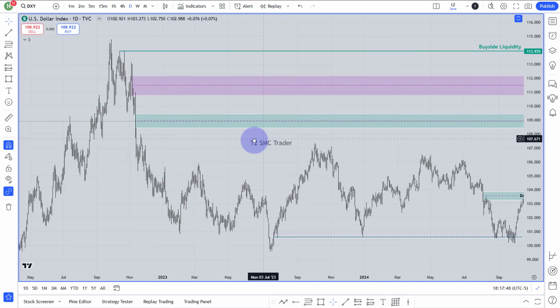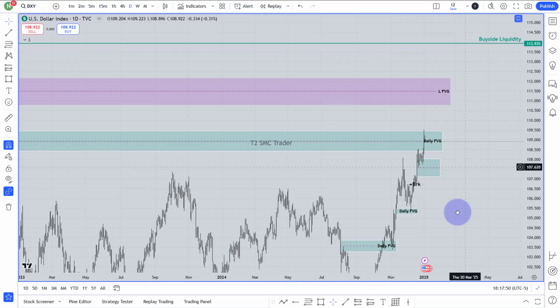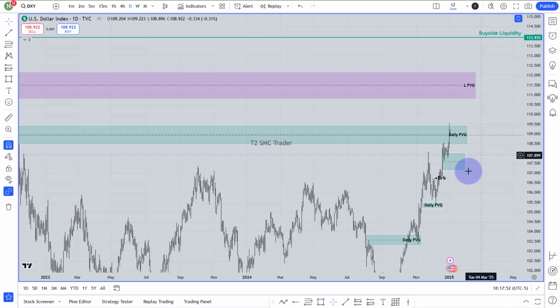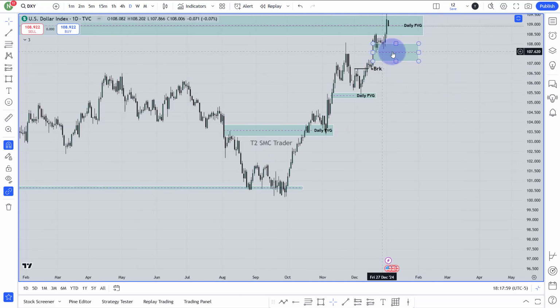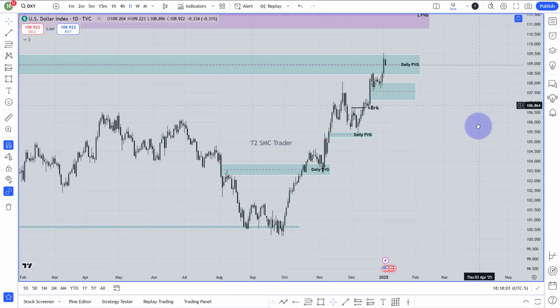I'm not interested to see that market is going to take that buy side liquidity by this week. But if market is bullish, then this last fair value gap is my last target. If market is bearish, then this relatively equal lows is my target for coming week.